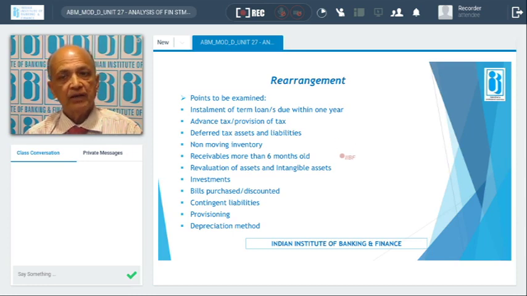Okay. Then comes advance tax and provision for tax. What is the practice? Guidelines say that units, or even individuals, have to deposit TDS. We have to deposit advance tax quarterly or half yearly. When the balance sheet date comes, it would be on the asset side. It is not an investment, but an expense paid in advance. So it is on the asset side.